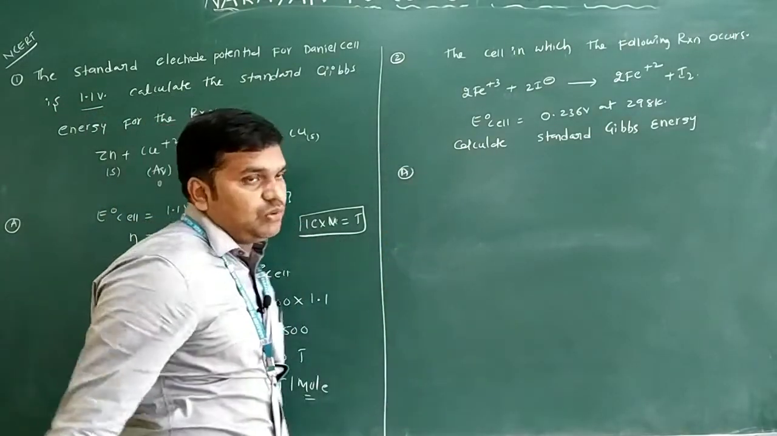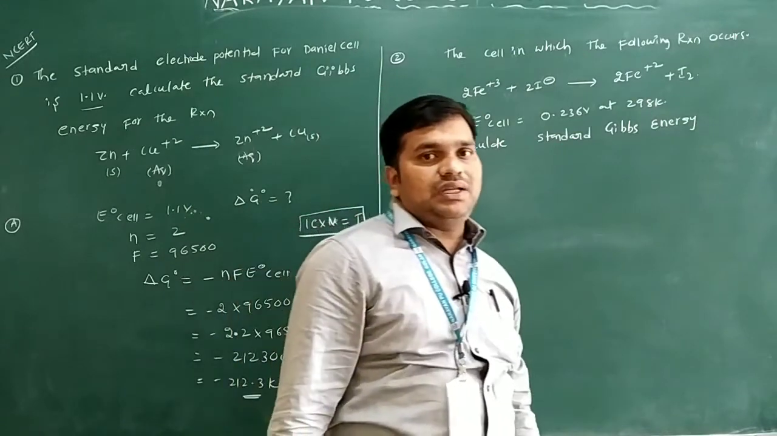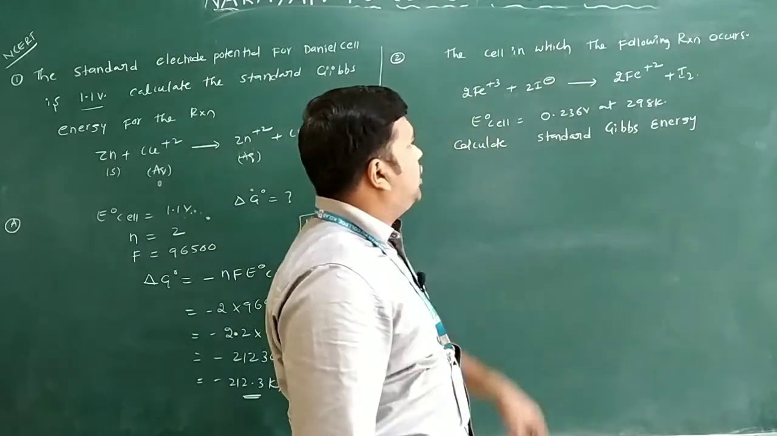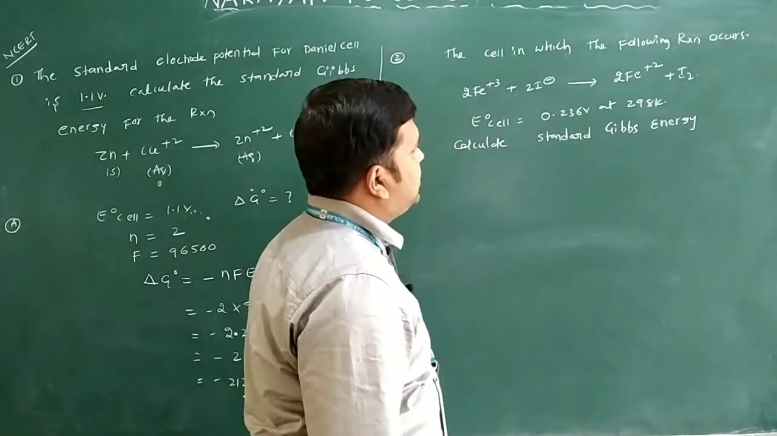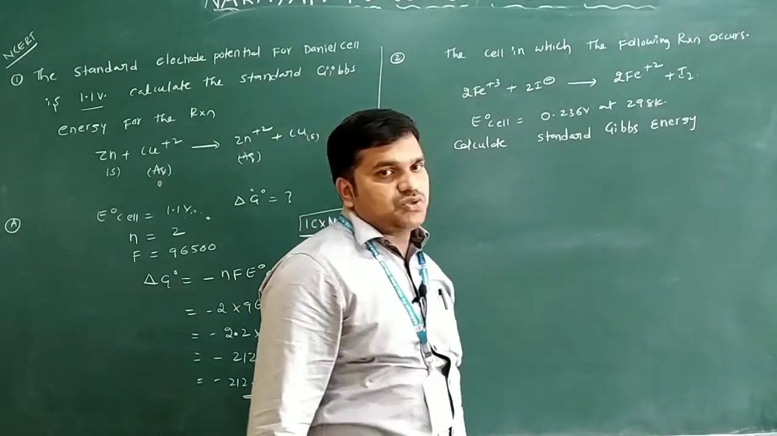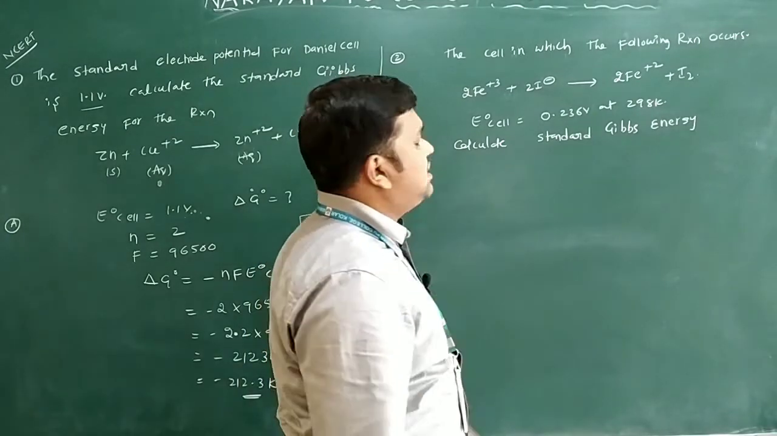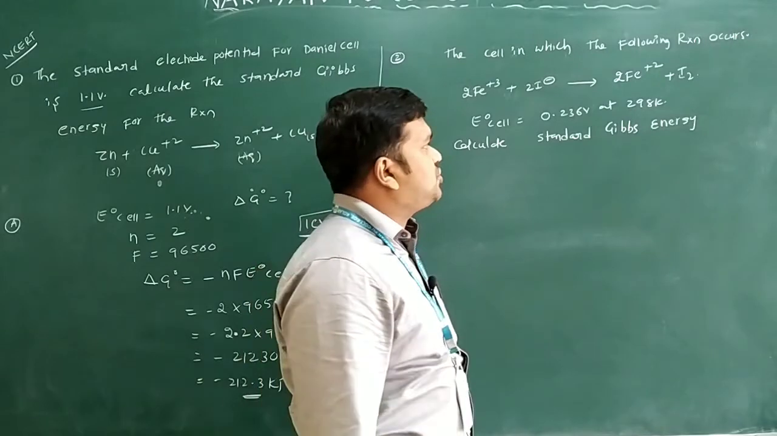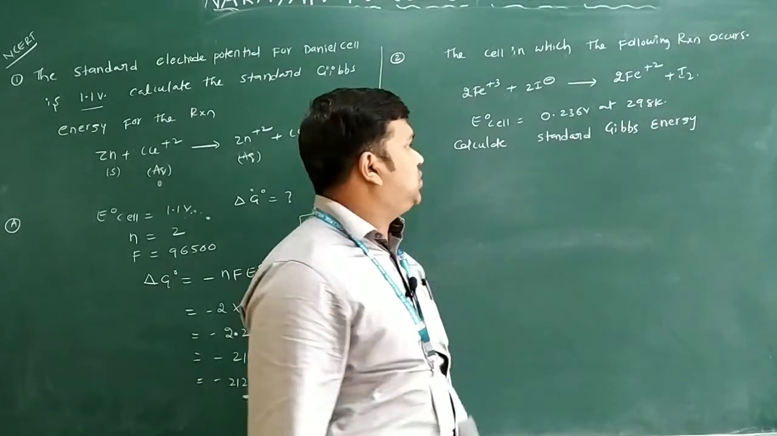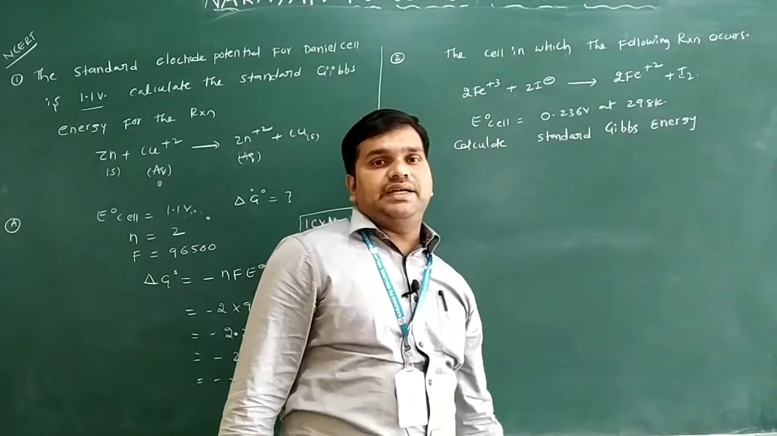The second question is on the board. The cell in which the following reaction occurs, 2Fe3+ plus 2I minus gives rise to 2Fe2+ plus I2. E naught cell is given as minus 0.263 volts at 298 Kelvin. Calculate the standard Gibbs free energy.